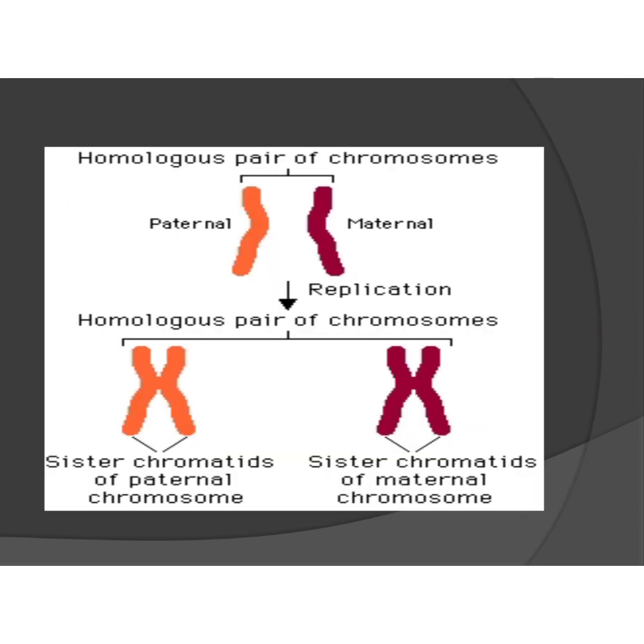Okay, you can see paternal, maternal, after replication two homologous pair of chromosomes. Okay, these are sister chromatids, these are sister chromatids. Okay, understand it, what is a sister chromatid and what is a homologous pair of chromosomes. Clearly watch the picture. For your convenience, I will give you one minute.